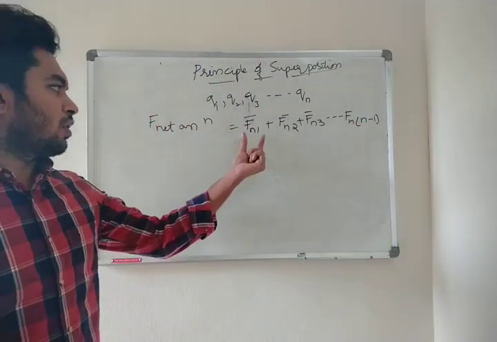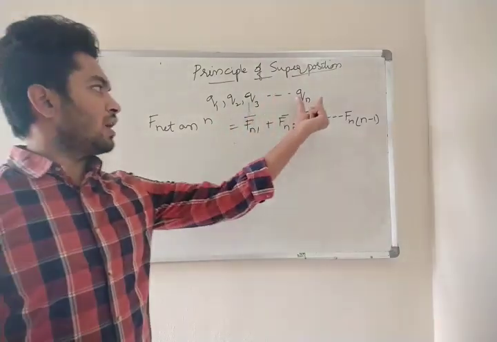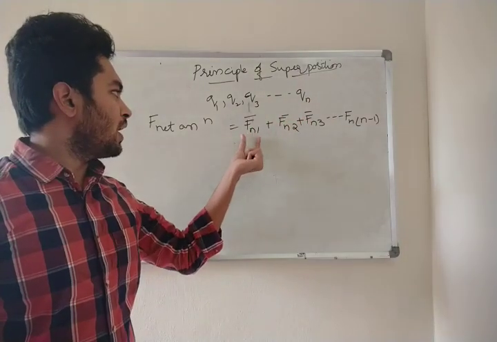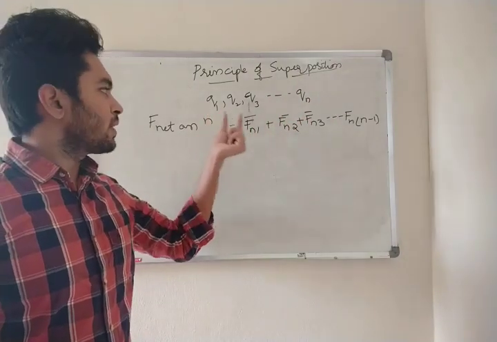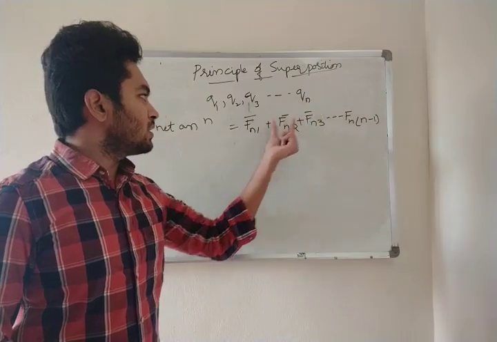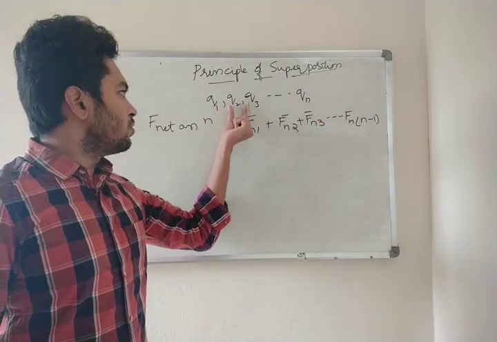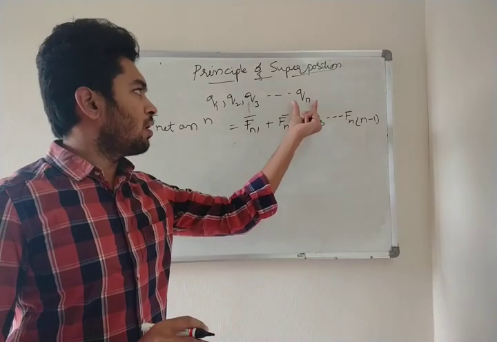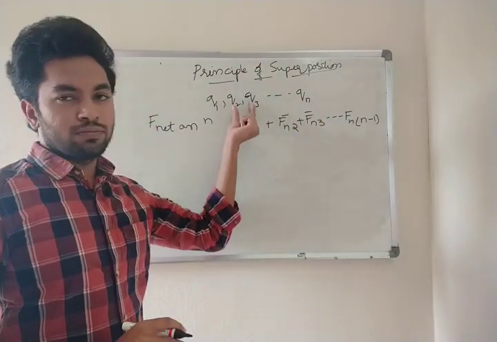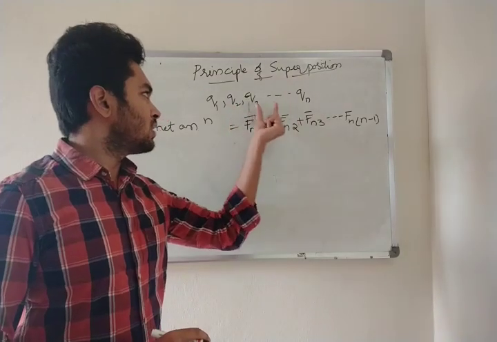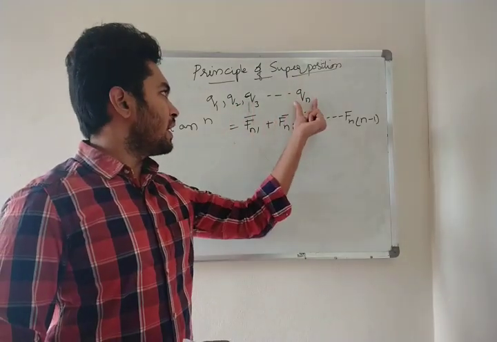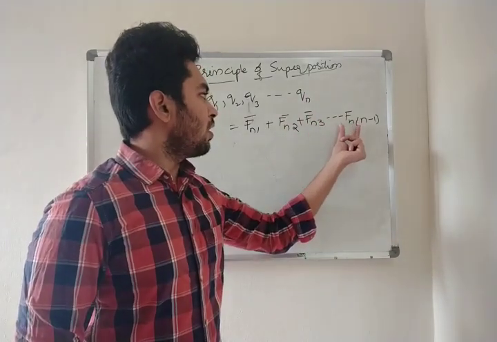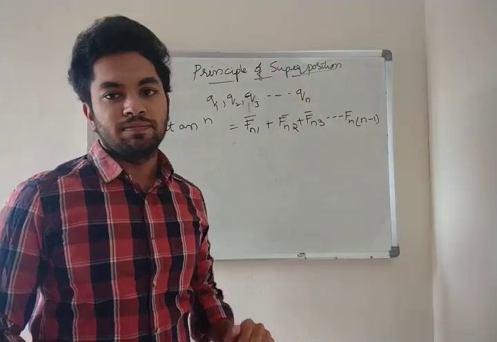Clear? On the nth charge, Q1 is applying force, so force on n by 1. Next, plus force on n by 2. Next, for the third charge, force on n by 3. Similarly, force on n by n minus 1.